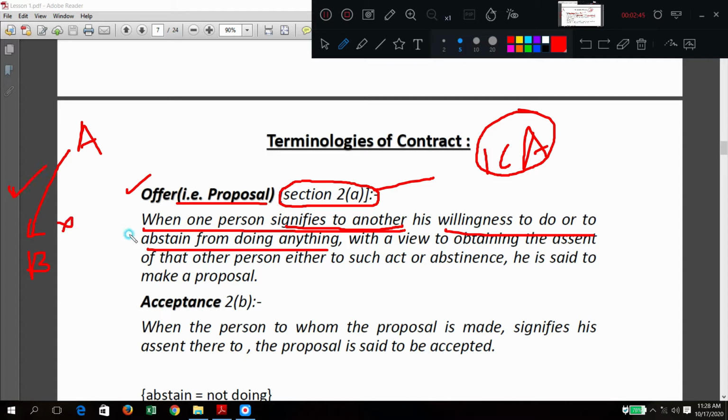What is he obtaining? The assent. Assent means permission. He is obtaining the permission of B: you do this or you don't do this. That type of permission or assent is what he is asking of this person.